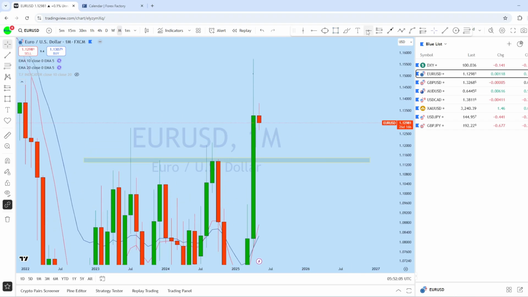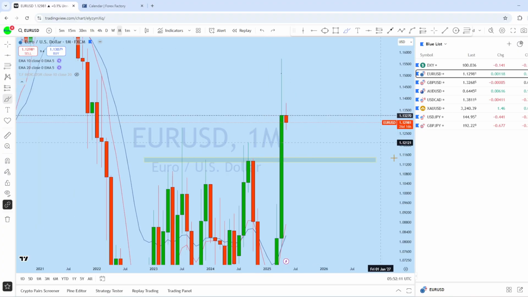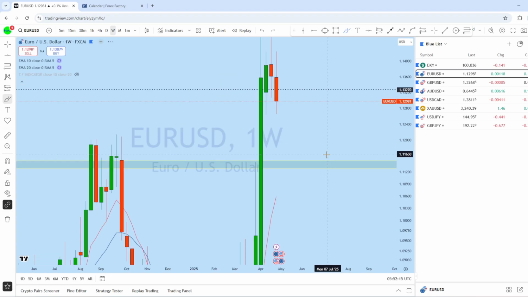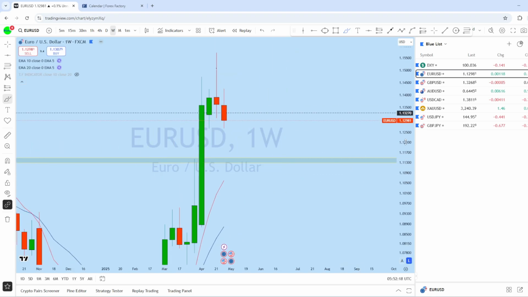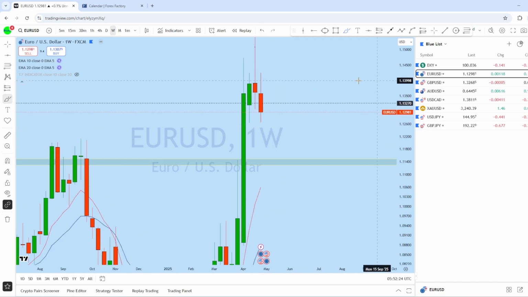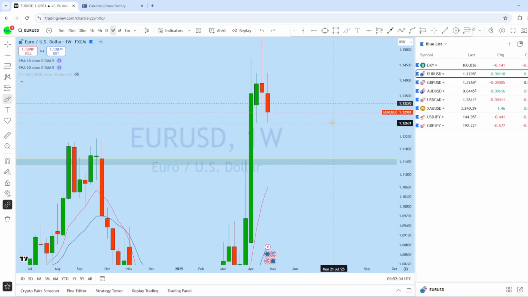Now this is the monthly previous resistance, expecting the euro dollar to retest and then to potentially continue to drop in this market. Now looking at the weekly chart here, what we can see from the weekly price action is that there is a weekly impulse from this level followed by a pin bar. This week the market closed with a long wick on both sides, expecting the price to retest and then to trend down here to create a new lower low in this market.